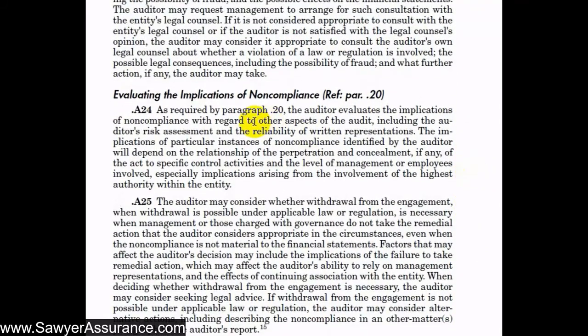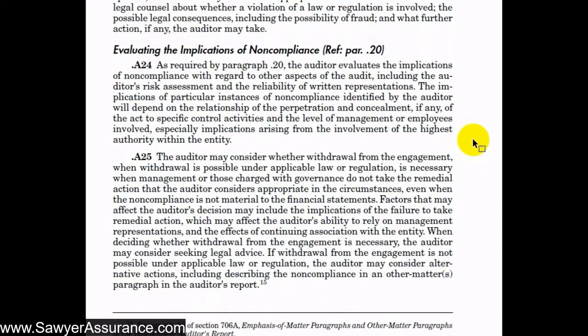And finally, we're required to evaluate the implications of noncompliance with regard to other aspects of the audit, as we saw in paragraph 20 above. For example, in our risk assessment and in the reliability of the written representations, as we discussed. And so we might consider whether withdrawal from the engagement is necessary if management or those charged with governance don't take remedial action that we consider appropriate, even when the noncompliance is not material to the financial statements.